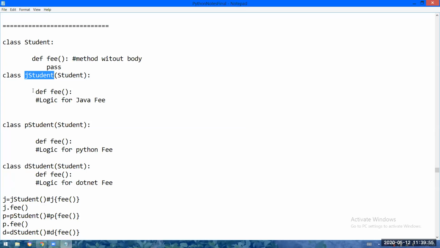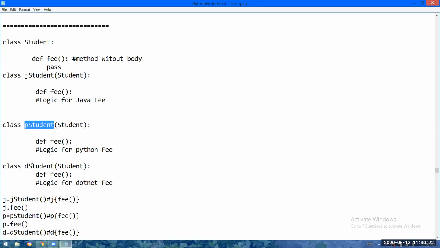So now here I am writing the body for the incomplete method. See, the incomplete method fee went to the JavaStudent class. So here I am writing the body for the Java fee function. Then what I am doing now, PythonStudent is also becoming the child of the Student class. So the fee function from Student will also be going to the PythonStudent class. So here I will write the fee for the Python course.